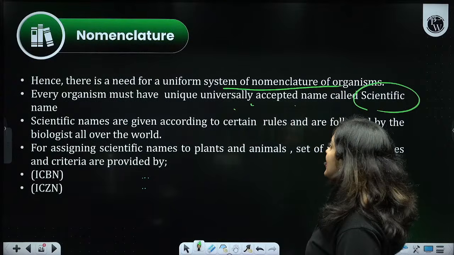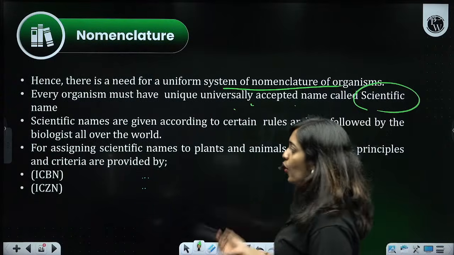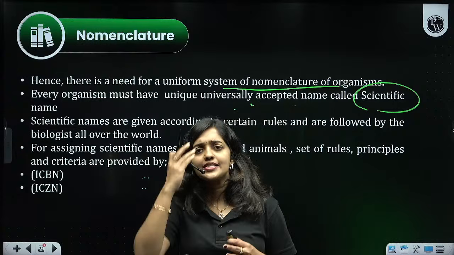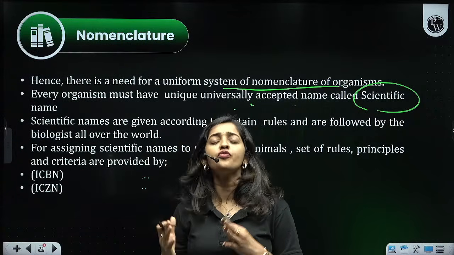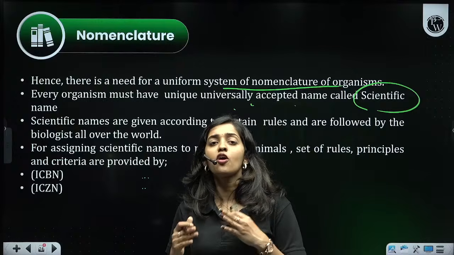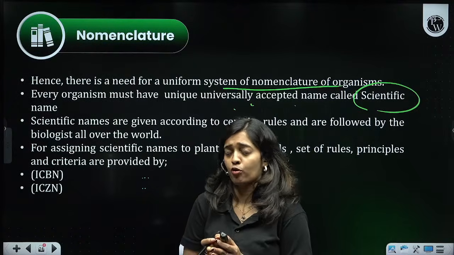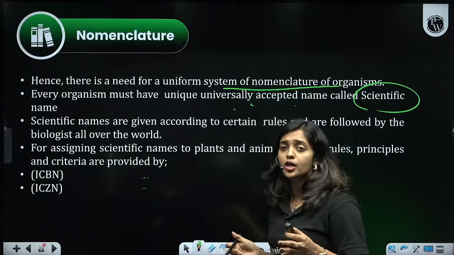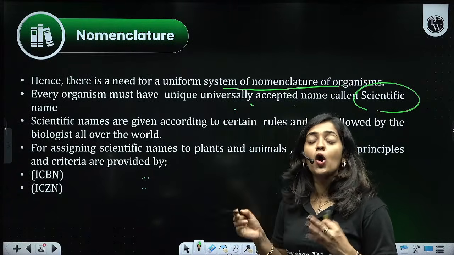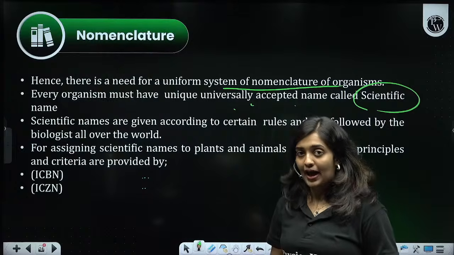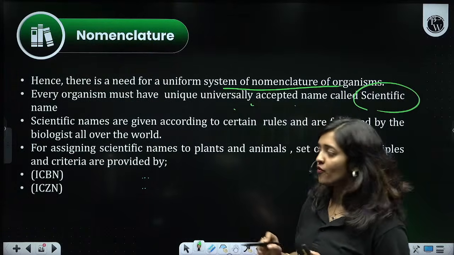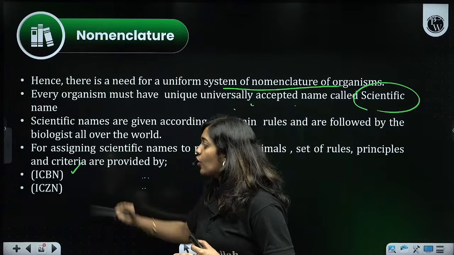So scientific names are given to each and every organism, and each organism undergoes the process of nomenclature. For naming each and every organism, some particular rules and regulations have to be followed. If you are naming an organism belonging to the category of plants, the rules and regulations are provided by a committee known as ICBN.